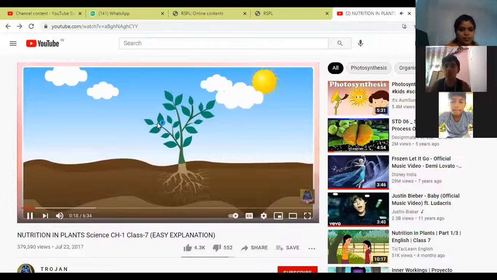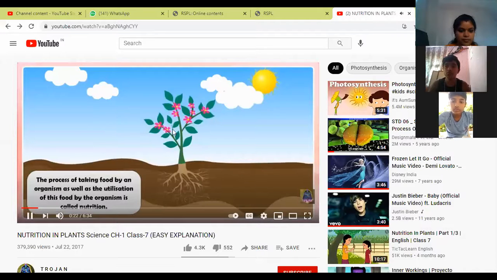Repairs of damaged parts of body. The process of taking food by an organism as well as the utilization of this food by the organism is called nutrition. Do you know what is nutrition? The process of taking food by an organism as well as the utilization of this food by the organism is called nutrition. Which are the nutrients?